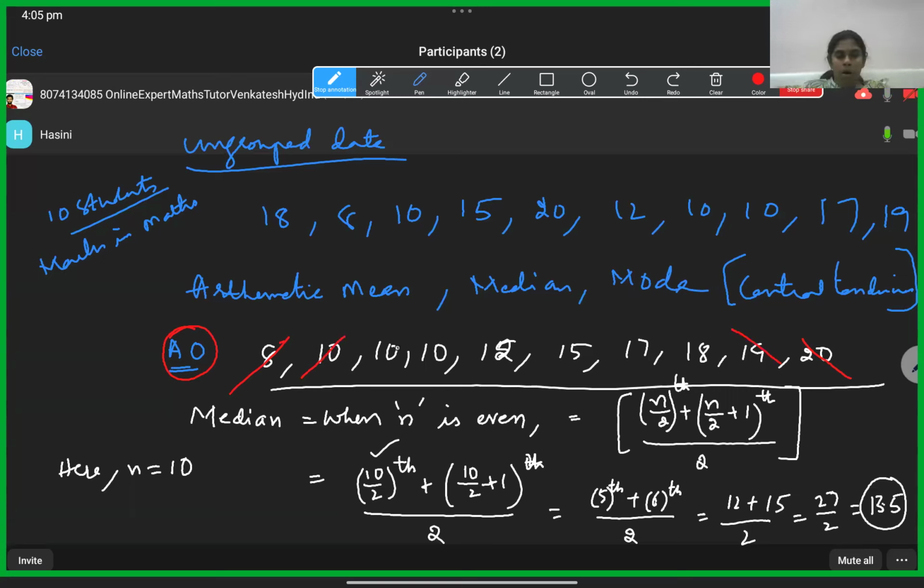Then we continue. Now if you cut 12 and 15, everything will go. So this will happen when there is an even number of observations. Two numbers will be left in the middle. Those two we should average, because when you add these two and divide by two, we call it average or mean. Three numbers added and divided by three is also the mean.